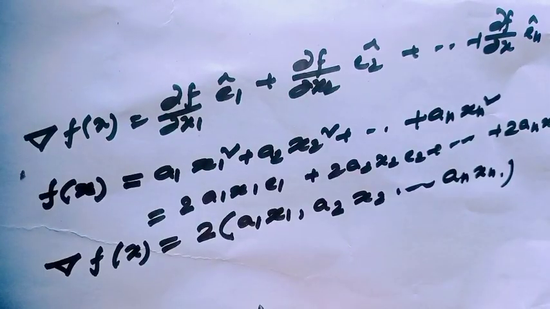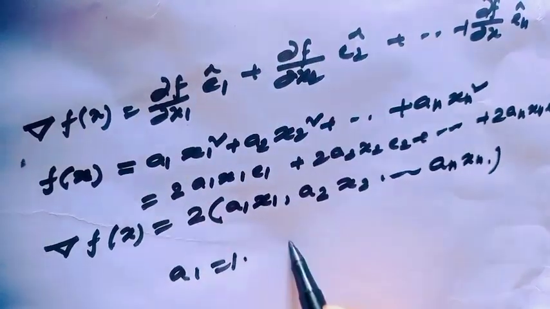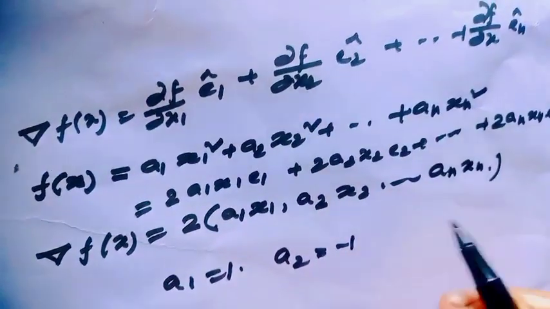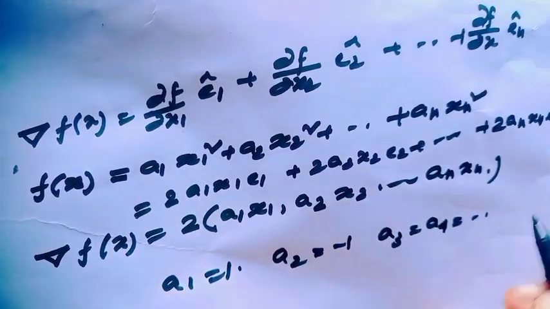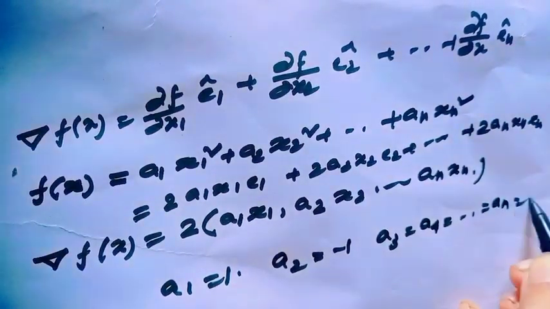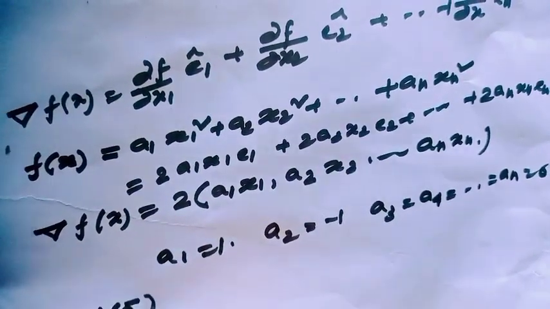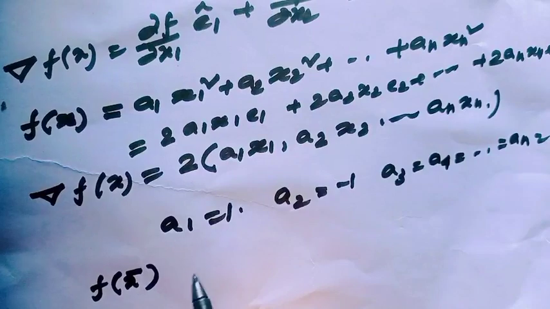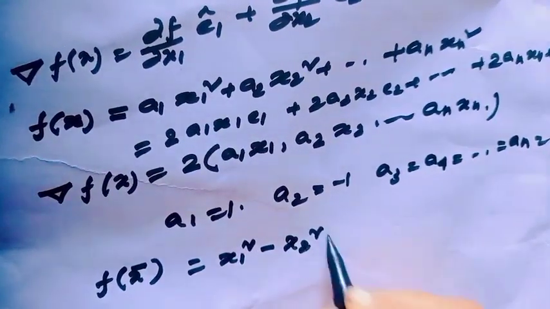For this option, if we take a1 equal to 1, a2 equal to minus 1 and a3 equal to a4 equal to up to an equal to 0, then f(x) would be just x1 square minus x2 square. Okay?